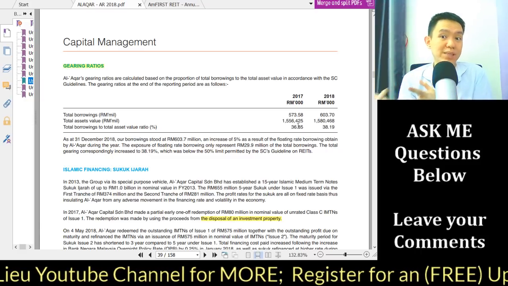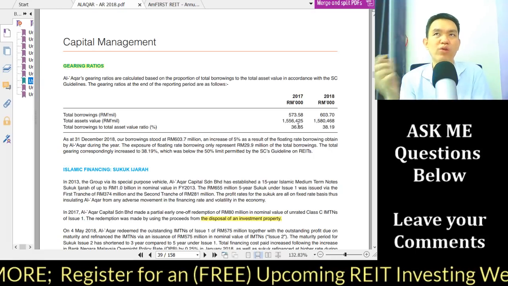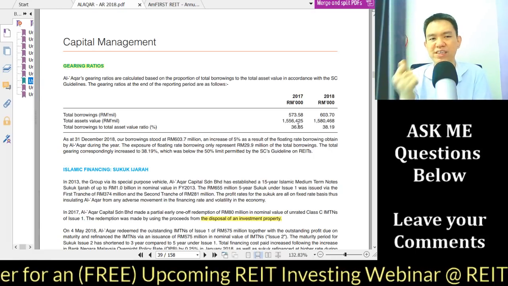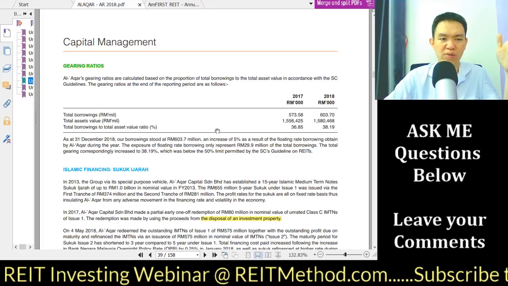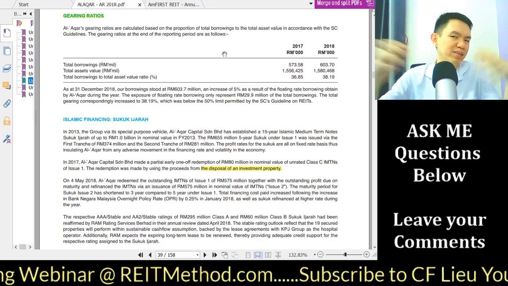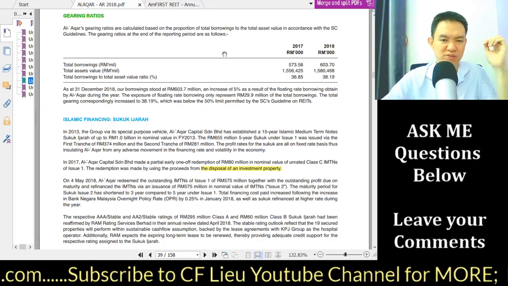So they're actually borrowing money. Who is pumping in the money? The institutional investors, the big investors. So in return, they borrow this money and they pay a certain fixed interest rate to their investors, their bond holders, so-called. Okay, so their ability to expand will be severely limited unless they do some capital raising and all that.